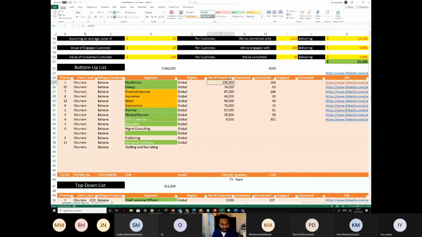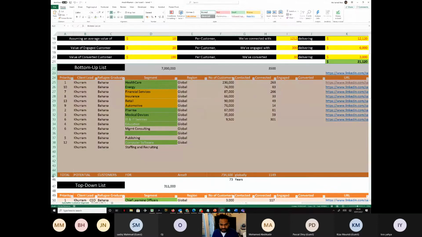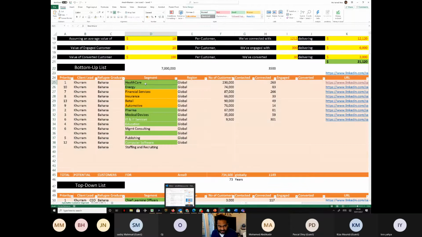So basically, as I've already told you, this is the entire list of people that he needs to talk to, or rather, that Area 9 as a company has to talk to, right? And the priority is healthcare, a number one priority. And if you see, number two is not energy, it is pharma, very closely associated with healthcare. And number three is medical devices. I hope you can see this, right?